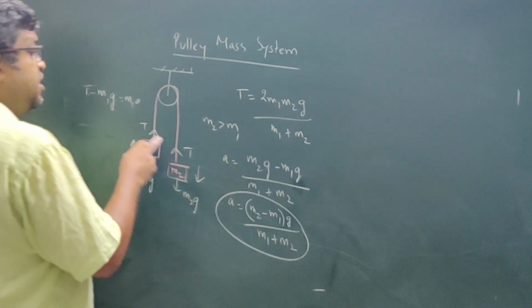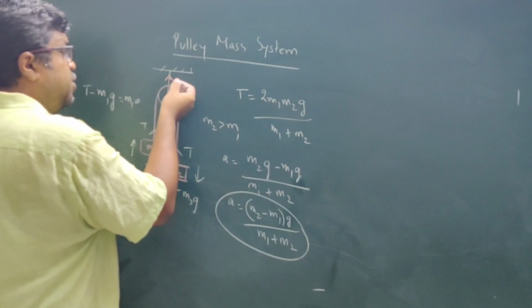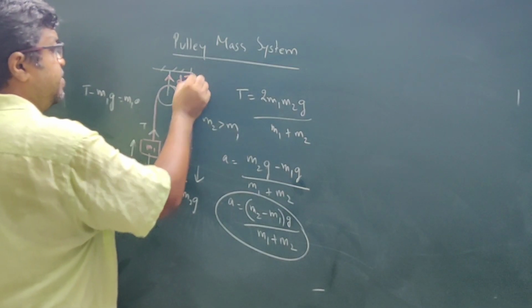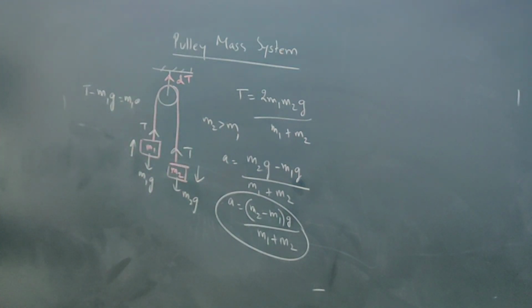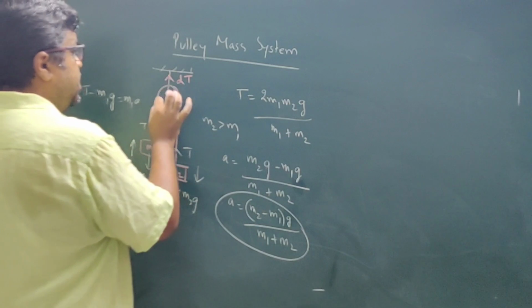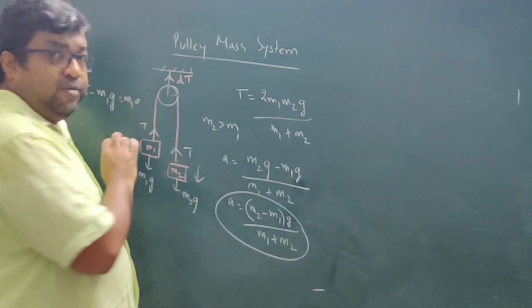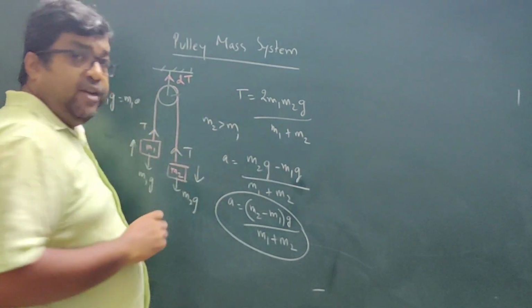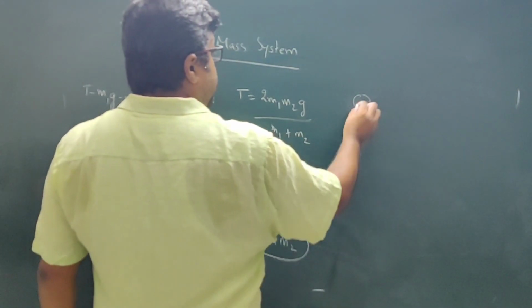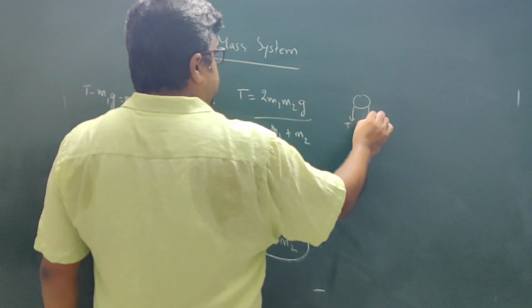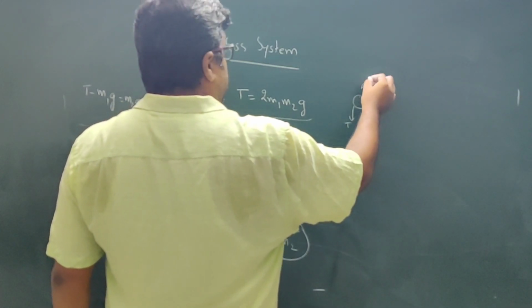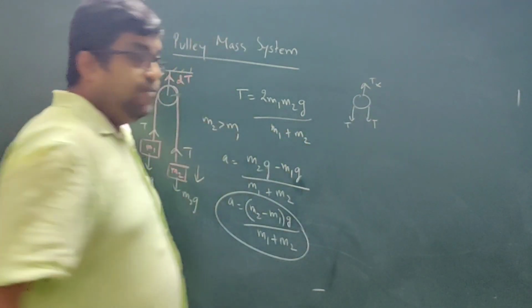If this is T, and this is T, and the tension at this point is asked, it will be 2T. Why 2T? Suppose I don't know this tension and I need to find it. For this pulley, this side tension is T, this side tension is T, and this side I don't know, suppose it is Tx.